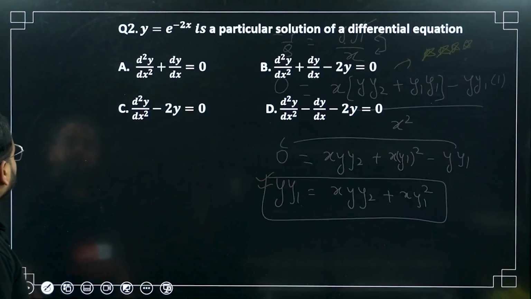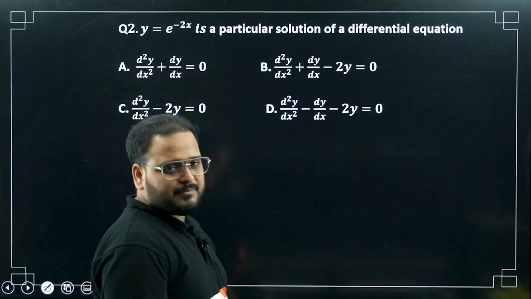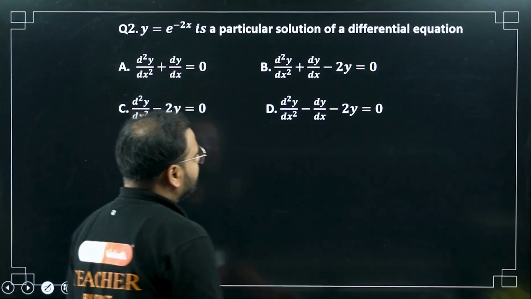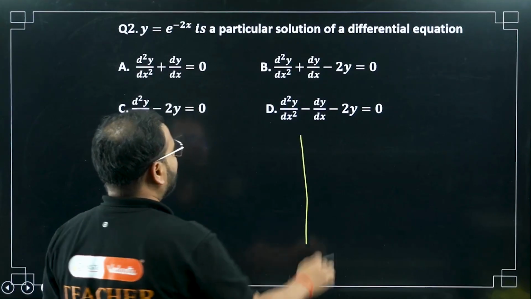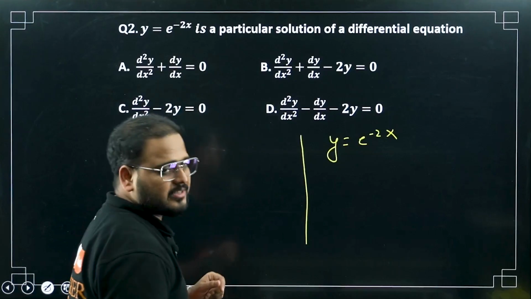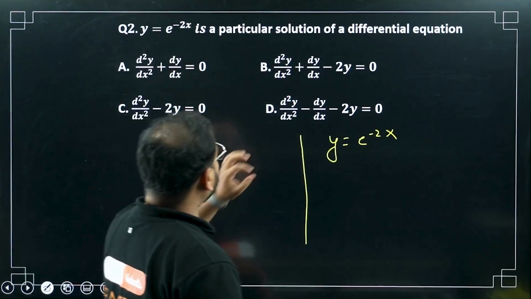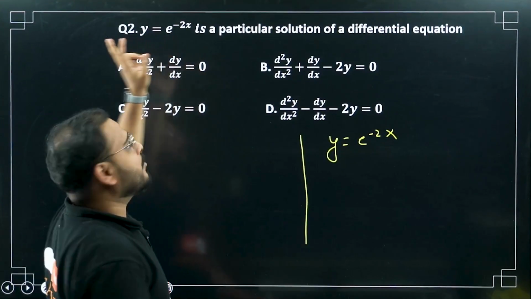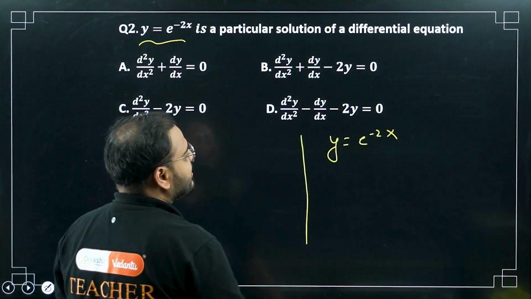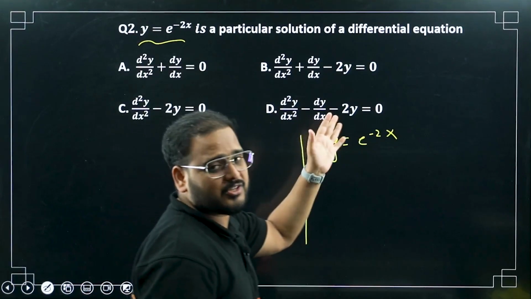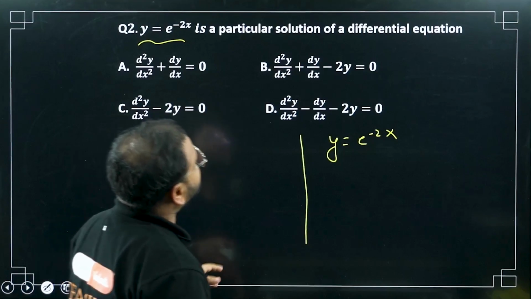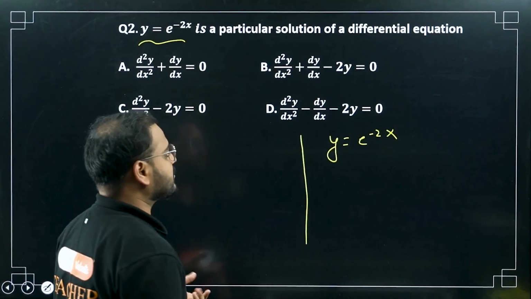This is also question number 2. This is a simple question. I think I've done a similar question in our regular series, but let me solve it over here also. y equals e power minus 2x is given. They're asking us, this is a particular solution. How come, sir? There's no constant. C is not there, so for that reason it's a particular solution. I explained in the first slide which is the solution and which is the differential equation. It's a particular solution of a differential equation. Now we have to pick the differential equation. How are we going to do that?